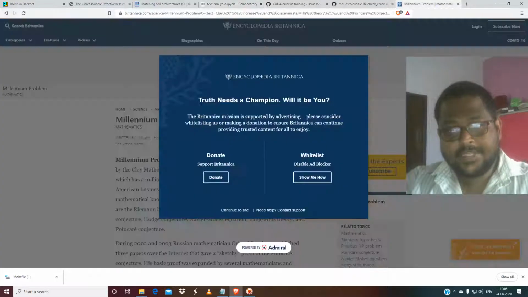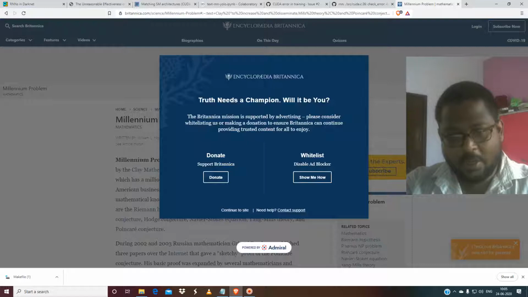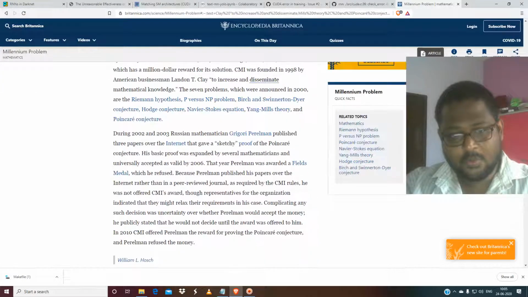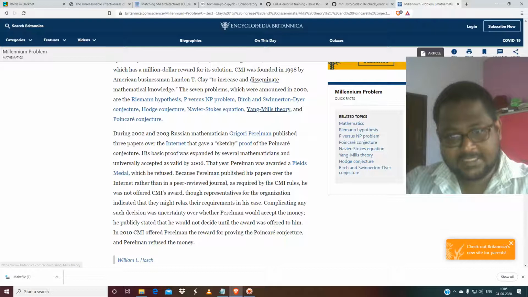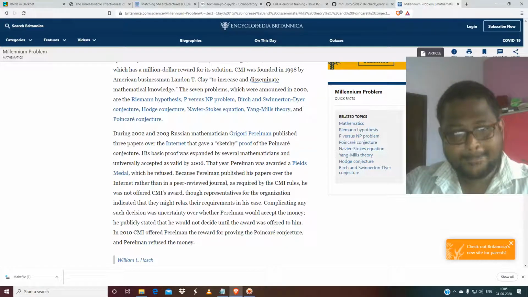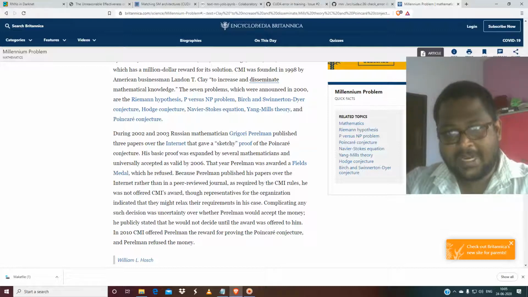Okay, so these Millennium Problems: if you are able to solve any one of these, the Riemann hypothesis or any other, they will give you nearly $1 million. The Yang-Mills mass gap, the Poincare conjecture, the Navier-Stokes equation, these are very hard problems. A man has solved one, but he has not got the prize.